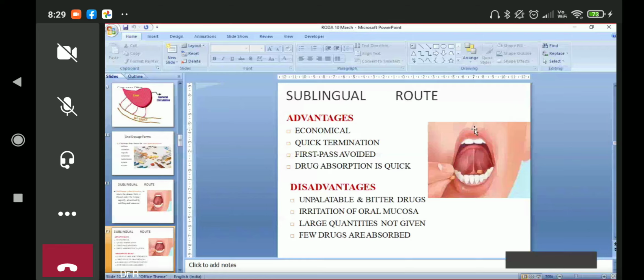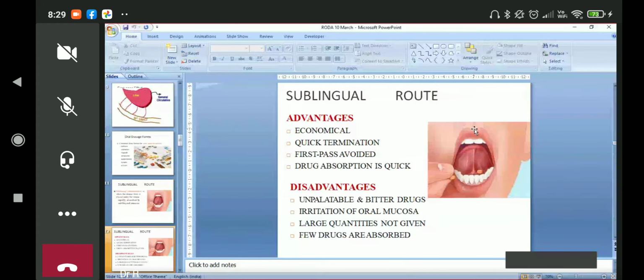Otherwise, you have to give a very large amount of drug. 50% or more is gone in the liver, and the rest, the desired amount, comes into the circulation. So this is the important thing. Absorption is quick. I told you the reason.